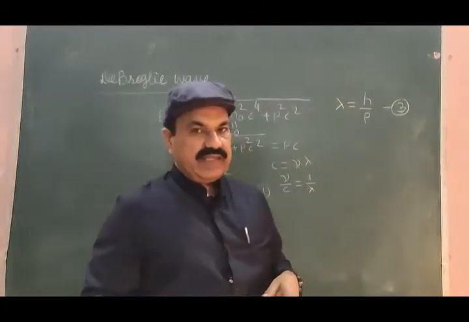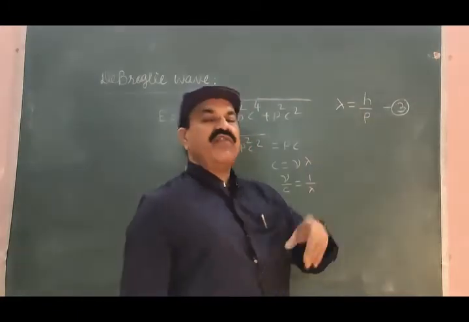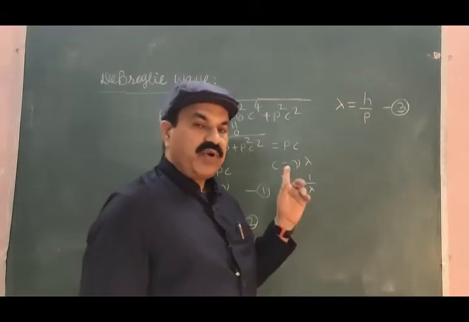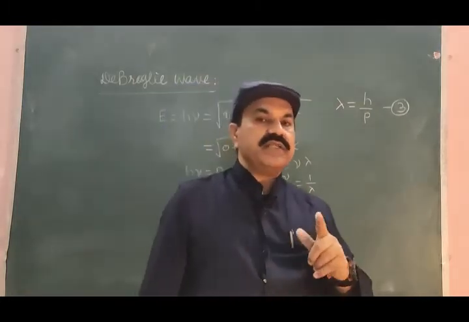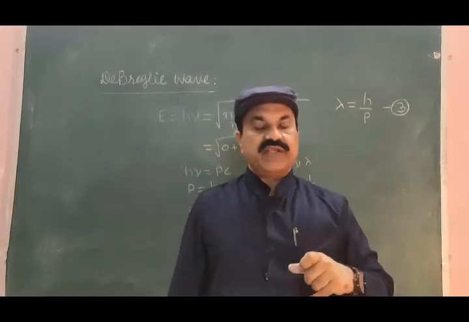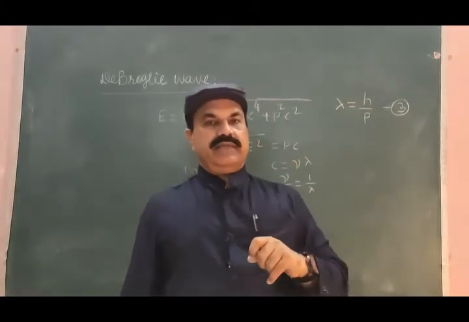If nature shows a wavelength lambda for a photon, de Broglie thought that it is also possible to get the wavelength of any moving particle.